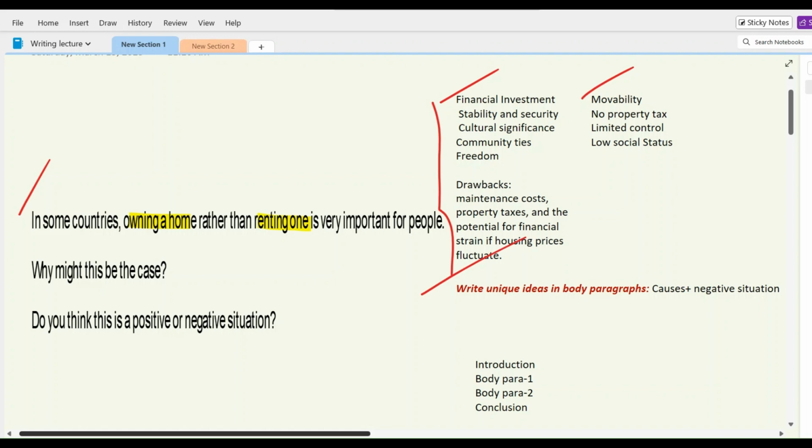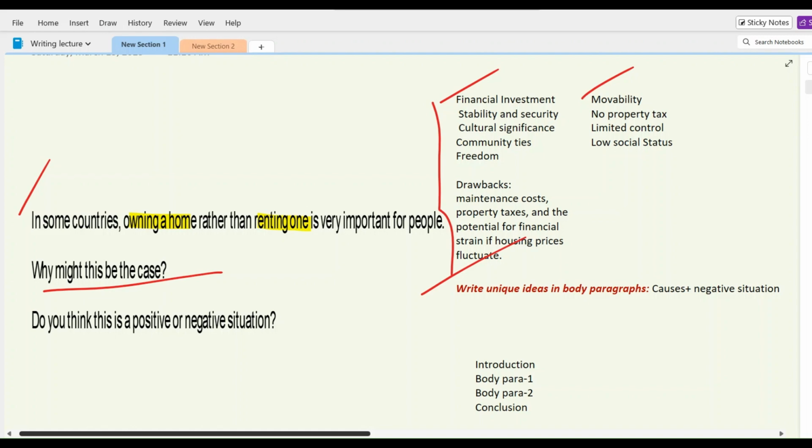So in order to write unique ideas in the body paragraphs, what we really can do, this is for sure, that in one body paragraph we need to write the causes of why owning a home rather than renting is important for people. And in another body paragraph, we will have options, whether you can say a positive perspective of it or the negative one. So we need to take a decision on which would be better for us to write. Very importantly, you need to keep the ideas totally separated from the previous one.